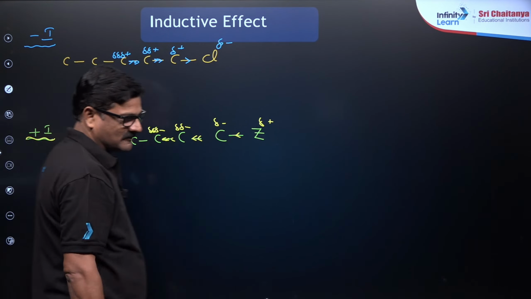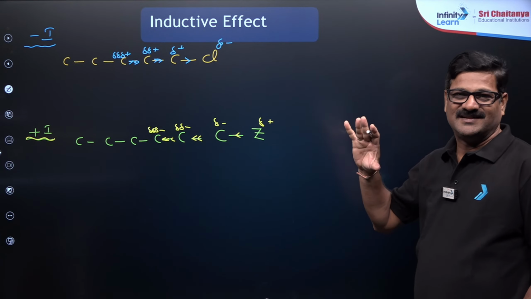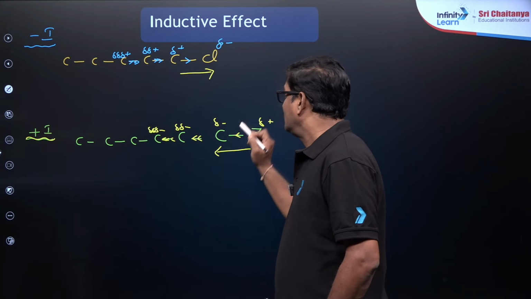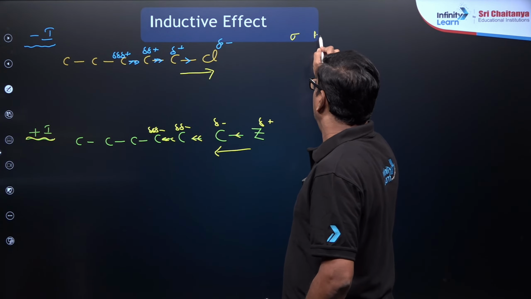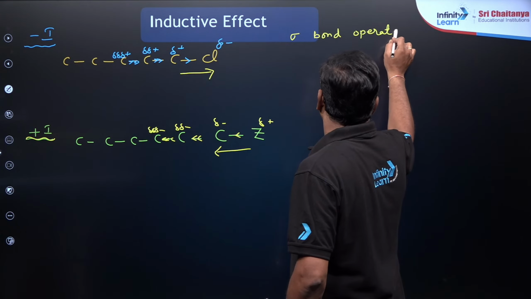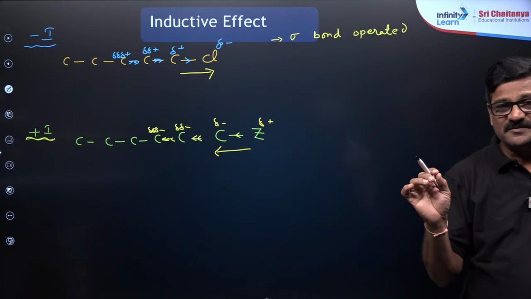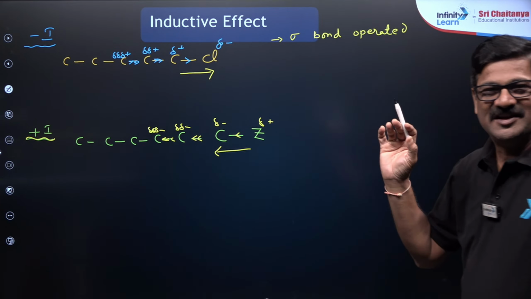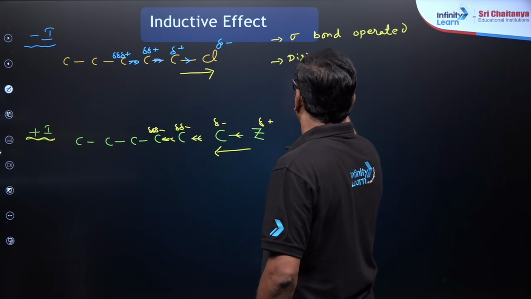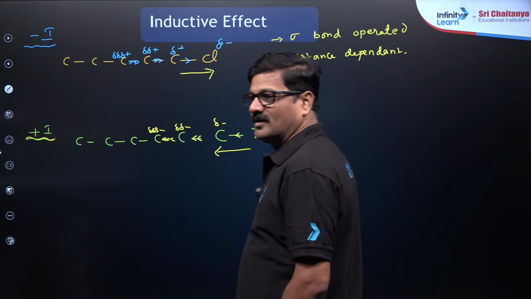Now, what do I want to say? What are the important features of this inductive effect? The electron is withdrawn here, pulled here. So only the sigma bond operates. The inductive effect always works only through sigma bonds, right? And it is distance dependent.